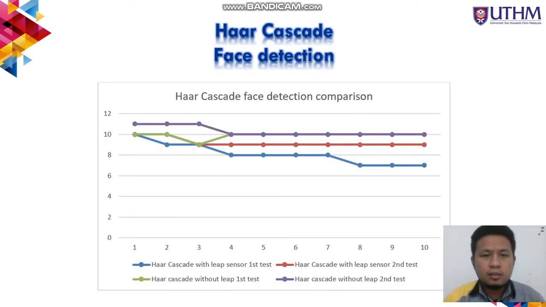Then we go to Haar cascade face detection. The line chart here shows the FPS comparison within 2 tries when the drone is in two conditions, which is idle condition and flying condition. We can see that when we are using the Haar cascade, the FPS starts at a high value and then drops a bit after 10 seconds where it is in stable condition.